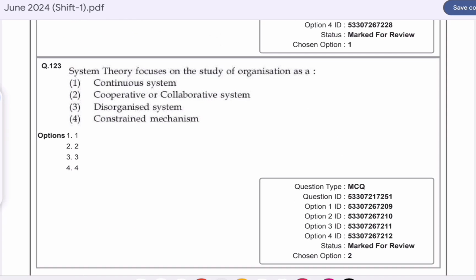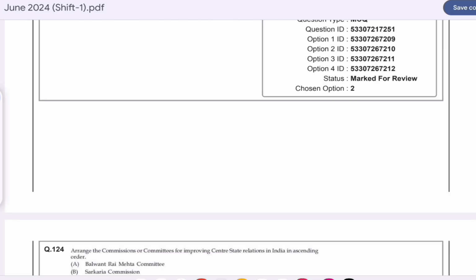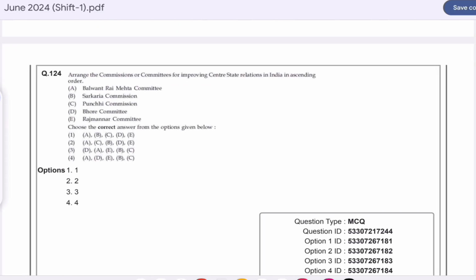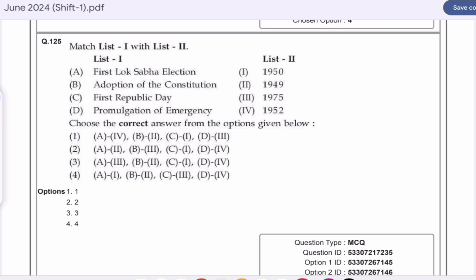Question number 123. System theory focuses on the study of organization as a? Option B is correct here. Cooperative or collaborative system. Question number 124. Arrange the commissions or committees for improving center-state relations in India in ascending order. Option C is correct here. D, Bhaur Committee, then the Balwant Rai Mehta Committee, then the Rajamannar Committee, then the Sarkaria Commission, and the last is the Punchhi Commission. Question number 125. Match list 1 with list 2. Option A is correct here. The first Lok Sabha election was in 1952.